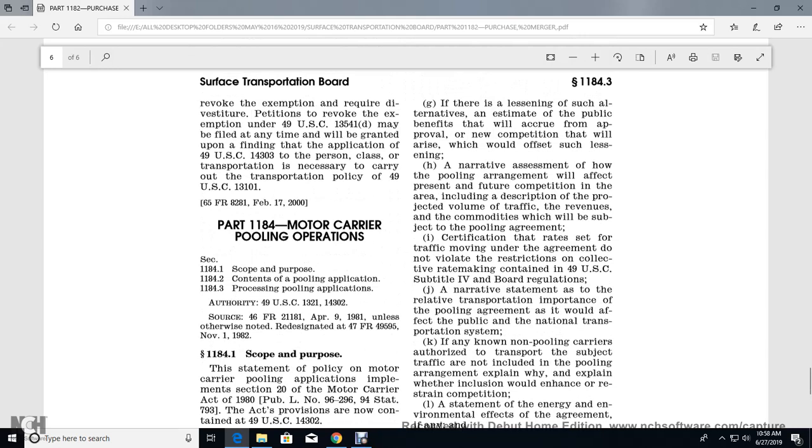Alright, Part 1184, Motor Carrier Pooling Operations.